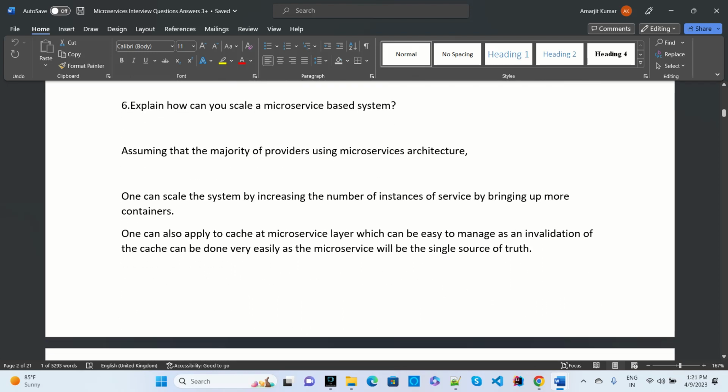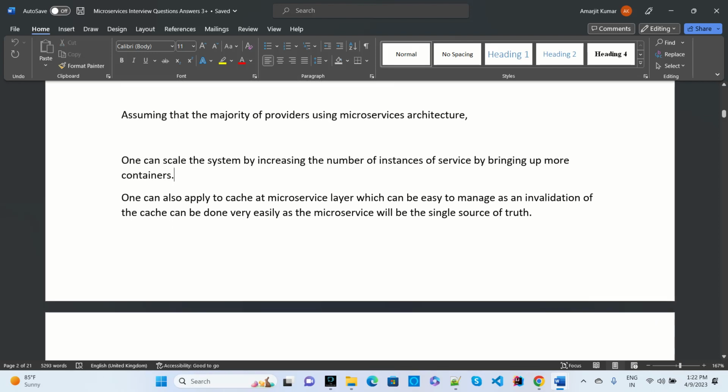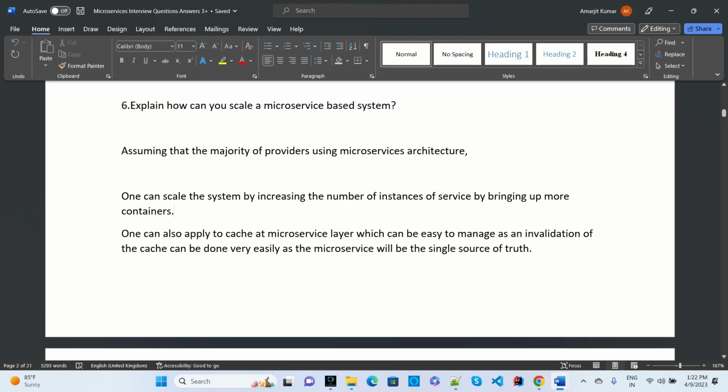Then, explain how you scale a microservice-based system. To scale a microservice-based system, we can increase the number of instances by bringing up more containers. One can also apply caching at the microservice level, which is easy to manage, and cache invalidation can be done easily in microservices.